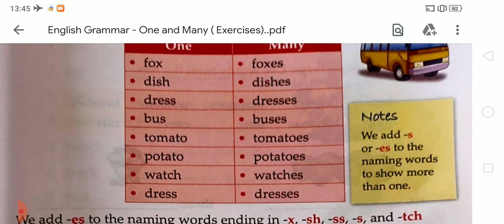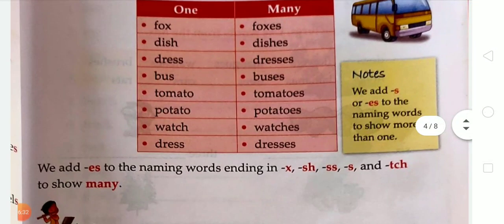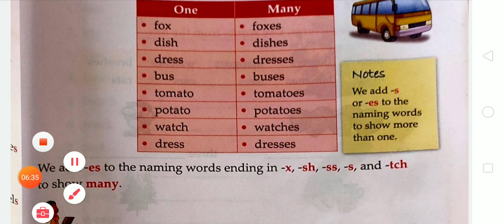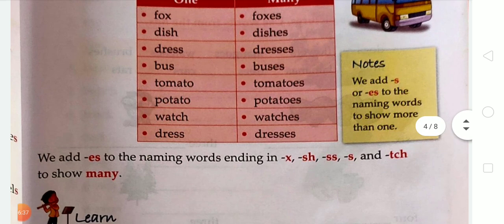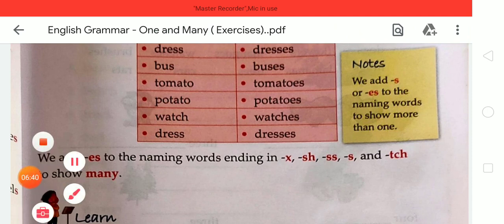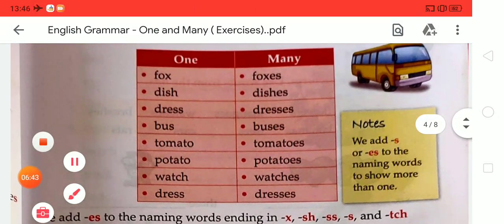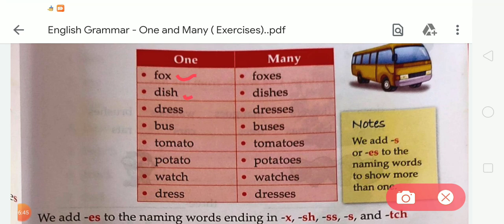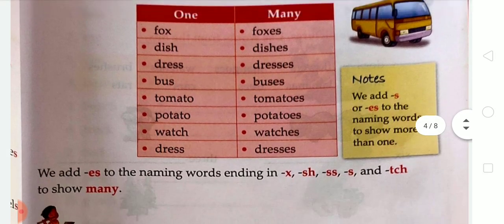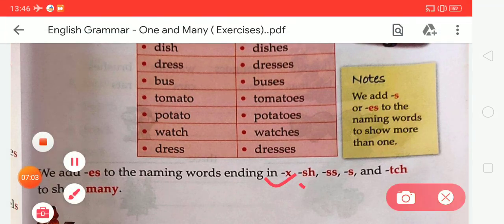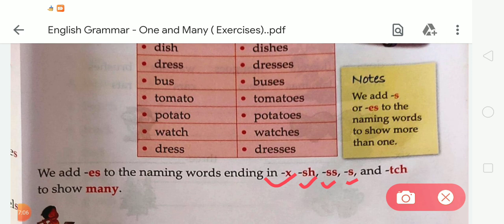Dress, dresses. So dear student, we add es to the naming words ending in x, sh, double s, s, o, ch to show many. We can see in these given words the last letter is x, sh, double s, s, o, ch. So when we see these letters, we have to add es. Okay, we add es to the naming words ending in x, sh, double s, s and o to show many.